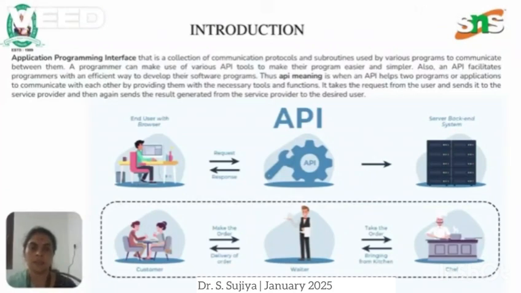Thus, an API helps two programs or applications to communicate with each other by providing them with the necessary tools and functions, and it also takes the request from the user and sends it to the service provider, and then sends the results generated by the service provider back to the desired user.